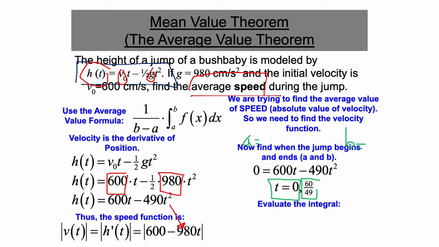So we can say now the average speed is 1 over b minus 0, integration from 0 to b of the absolute value of this. Now, since we have an absolute value, we either rewrite the absolute value into 2 functions, or we can remove it if there is no intersection point, or use a calculator.